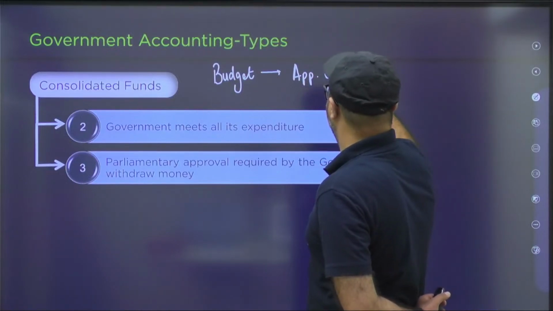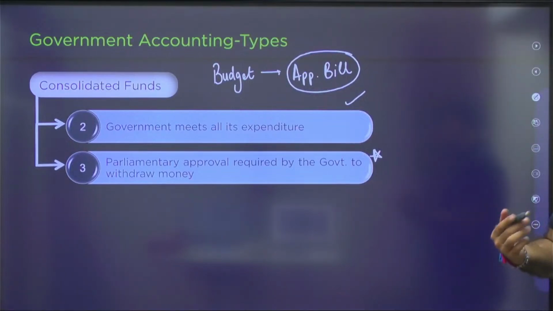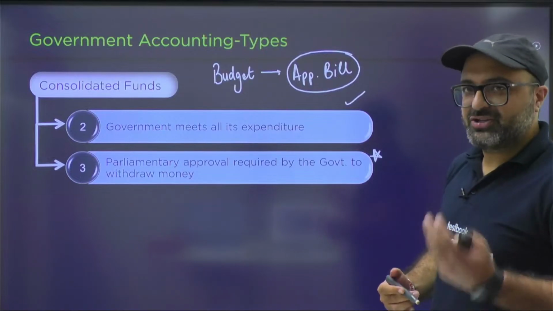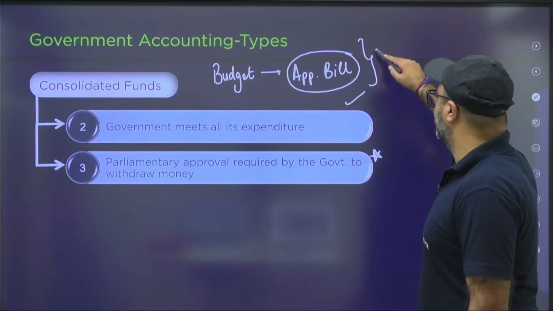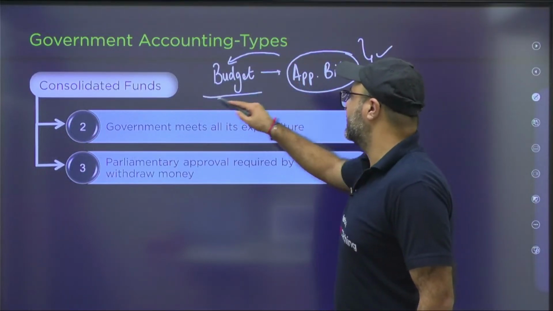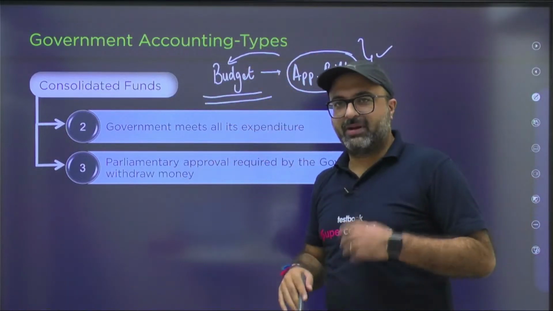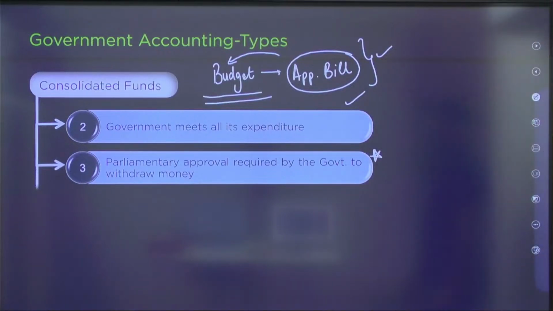This bill is basically a checkbook, which is going to be approved by the parliament majority, so that the current government can withdraw the funds as per the limits and figures mentioned under the budget, which means Consolidated Fund of India is in the control of Parliament. Without Parliament approval, no funds can be withdrawn from this particular account.